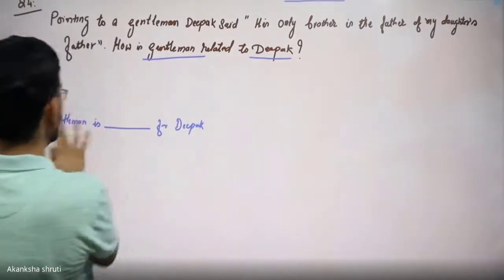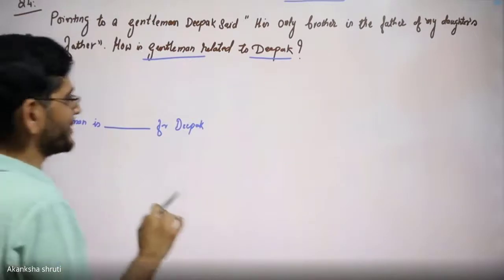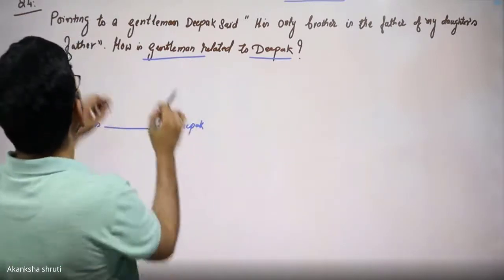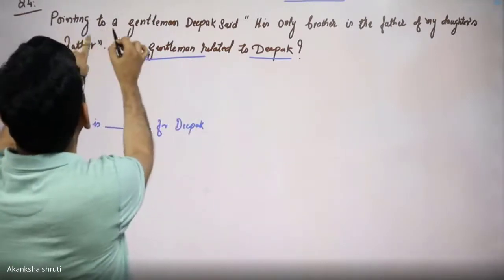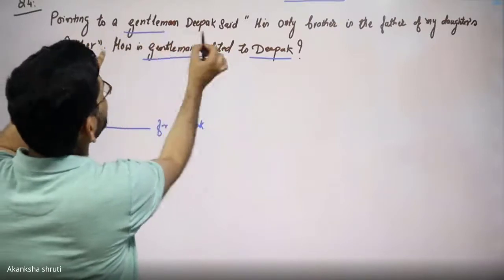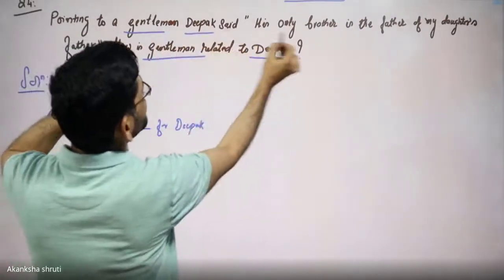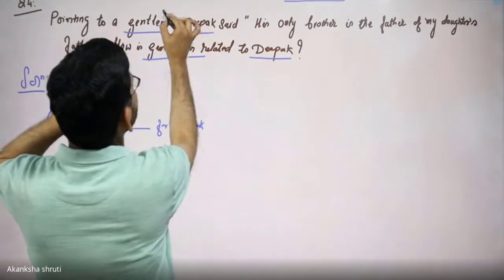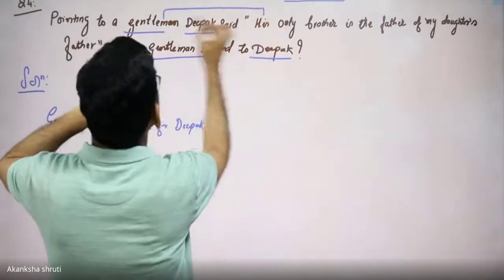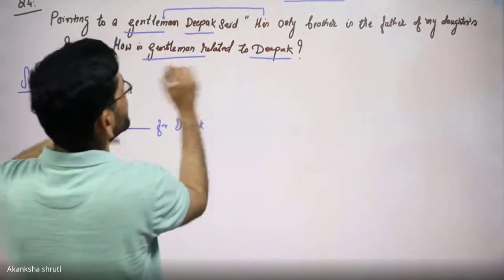So we need to place this gentleman and Deepak in the family tree. Here it says pointing to a gentleman, Deepak said his only brother. Means this, his is pointing to this gentleman.